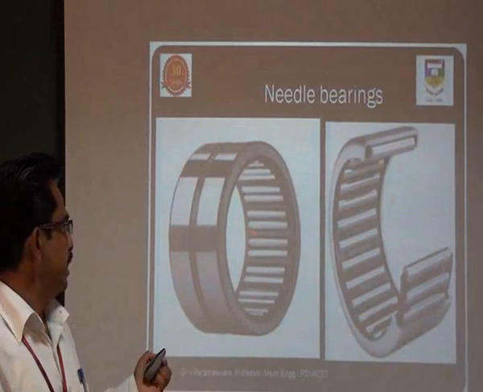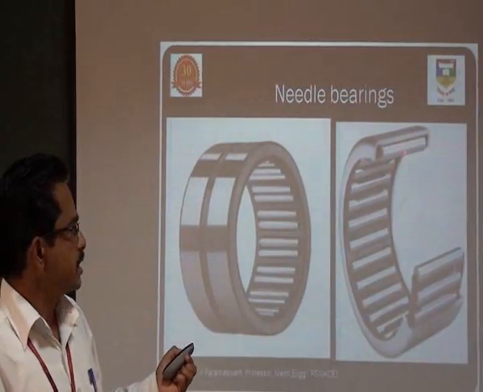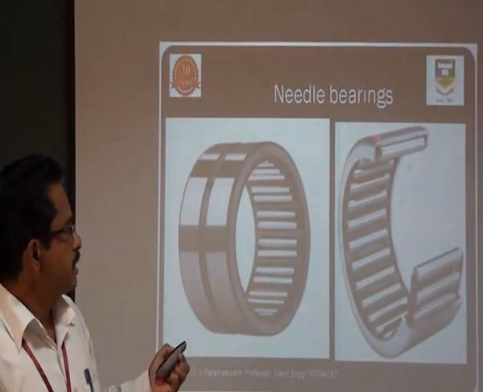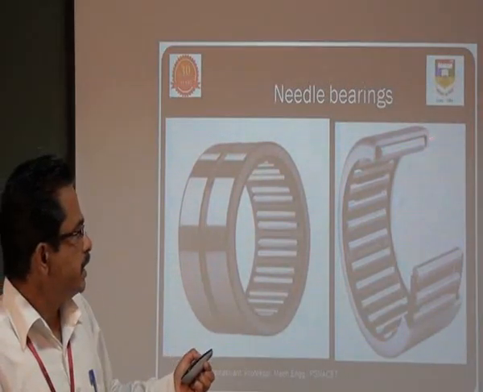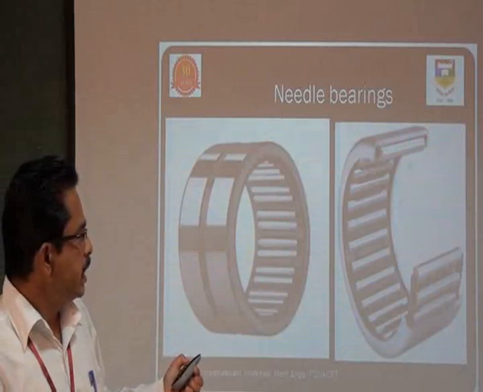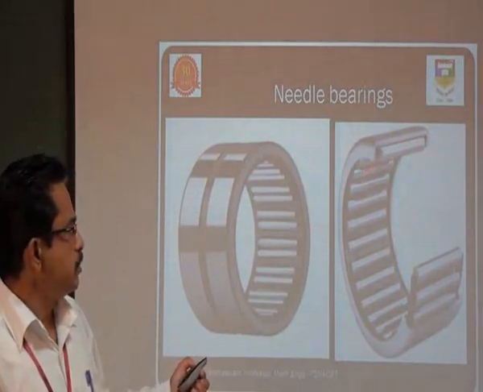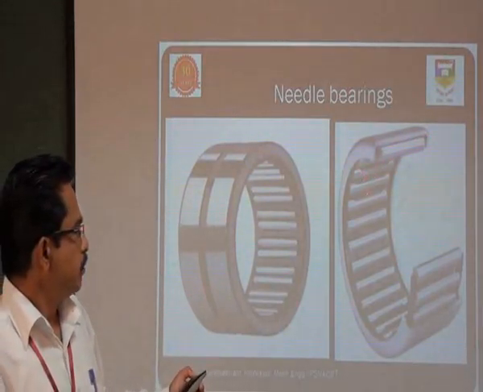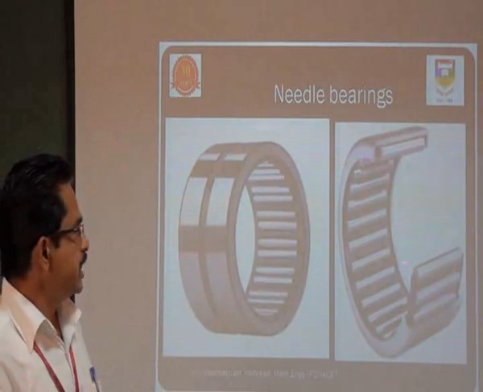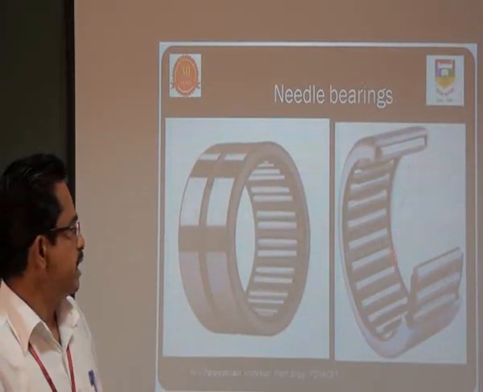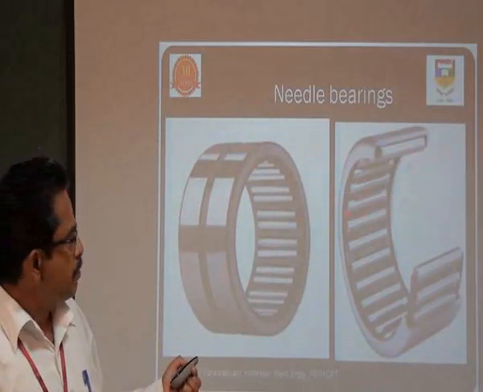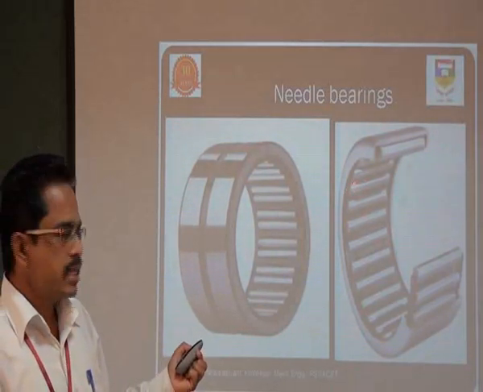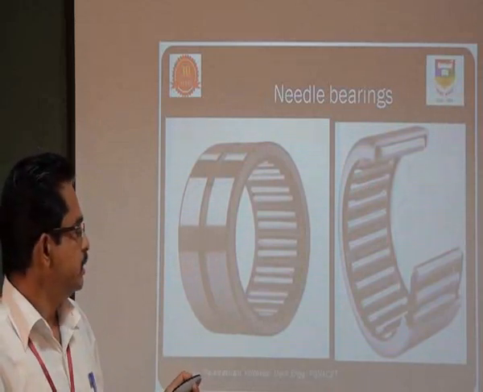Then this is the needle bearing. Here you can see the cut section of the needle bearing. In the cut section you can see the outer ring covers the entire needle, and the needle is placed once again in the cage, and it is fitted into the shaft or machine wherever it is required. Because the diameter of the roller is small, it is called a needle.